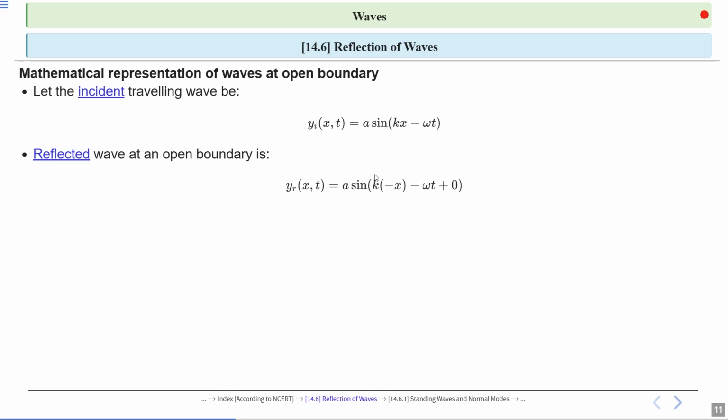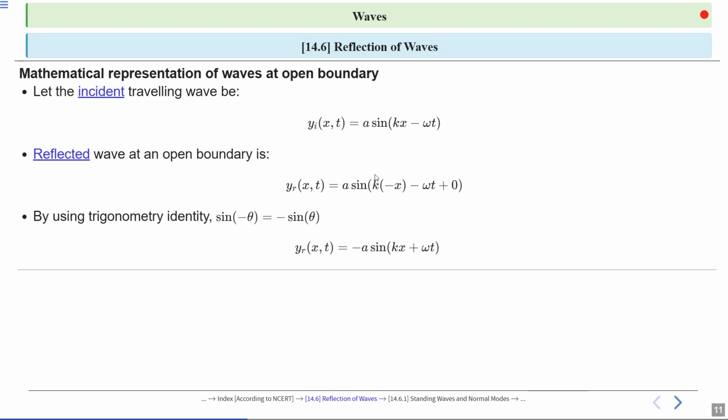So at an open boundary, the reflected wave is yr(x,t) is equal to a sin(k(-x) minus ωt). This shows the wave travels in the negative x direction with phase change 0. By using the trigonometry identity sin(-θ) is equal to minus sin θ, our equation can be rearranged. So it will be yr(x,t) is equal to minus a sin(kx plus ωt). It has amplitude minus a. The negative sign indicates the wave direction.